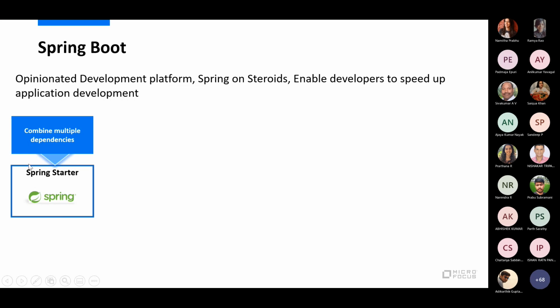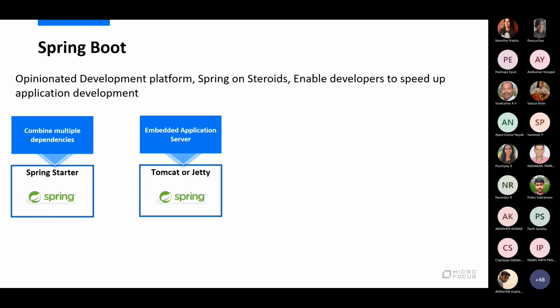Okay. So there is something called Spring Starter. Let's say that I want to build a web application. Then you will have to include a bunch of libraries, maybe 8 to 10. Spring Starter avoids that and gives you one library, and internally Spring Starter takes care of pulling all the dependent libraries into the classpath. And then it also gives you an embedded application server. It could be Tomcat or Jetty or even Undertow, and maybe a couple more. Basically the servlet engine.